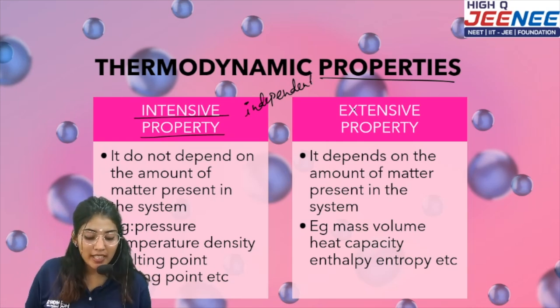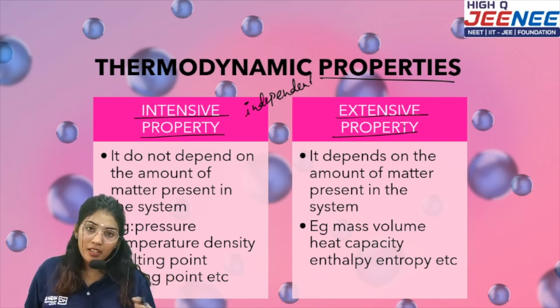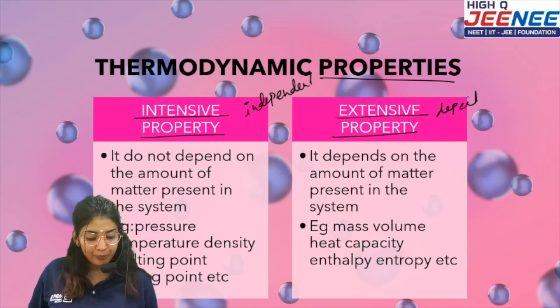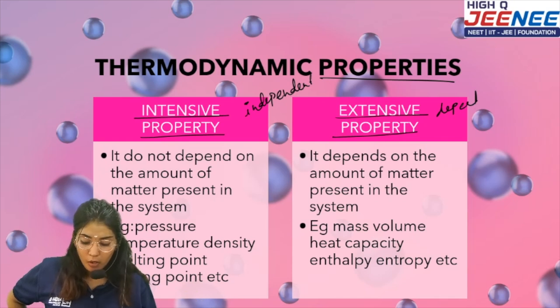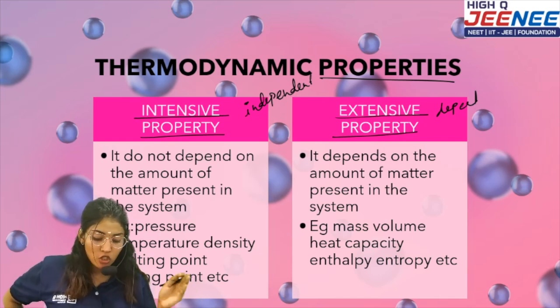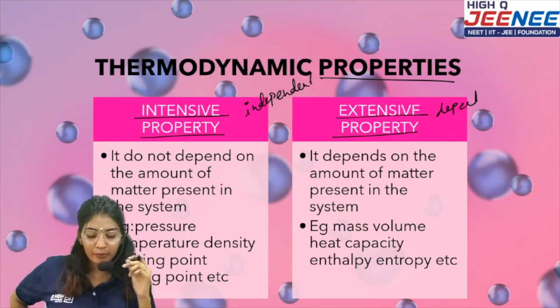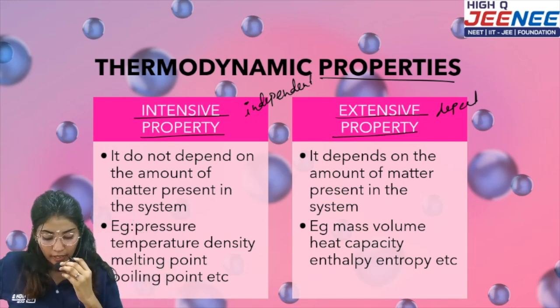Okay, whereas what is an extensive property? The opposite. This is independent, so this is dependent. Okay, dependent on the matter. Okay, let's read it. It does not depend on the amount of matter present in the system. Okay, it depends on the amount of matter present in the system. Opposite, easy peasy.